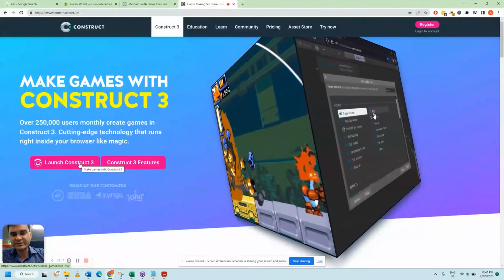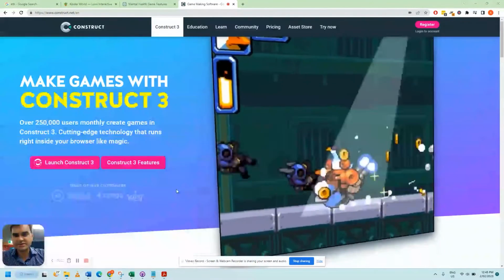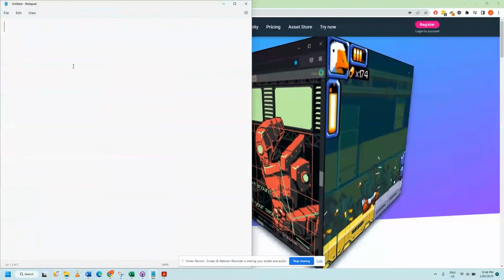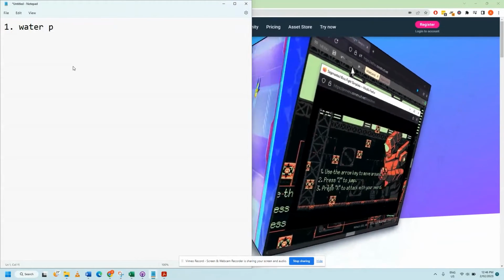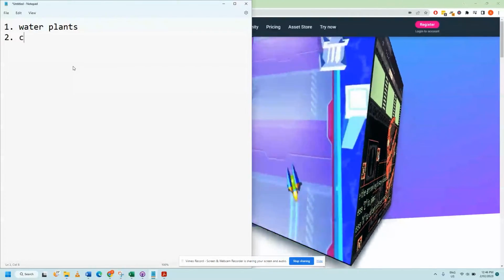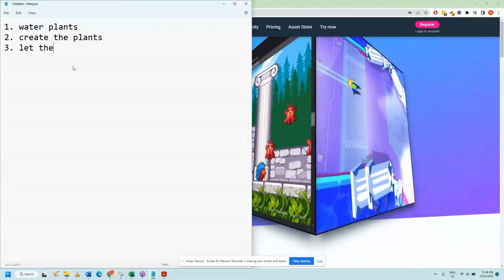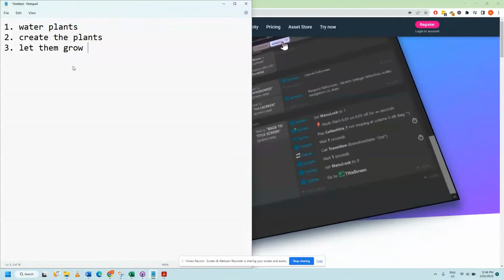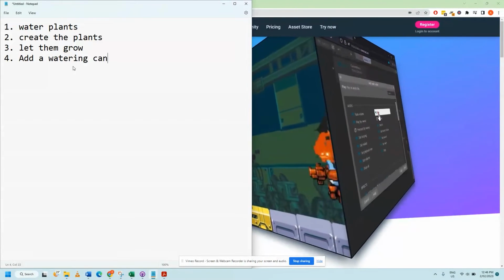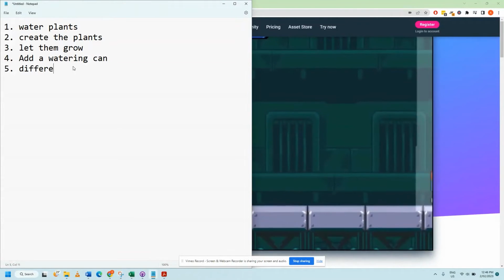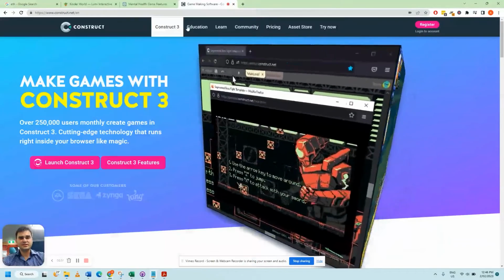All right, so now let's get started here. I'm going to type here Notepad, very technical here. So number one, we're going to water plants. That means we're going to have to create the plants, let them grow, or add a watering can or something like that. Five different types of plants. Let's see how far we get before it gets too complicated.